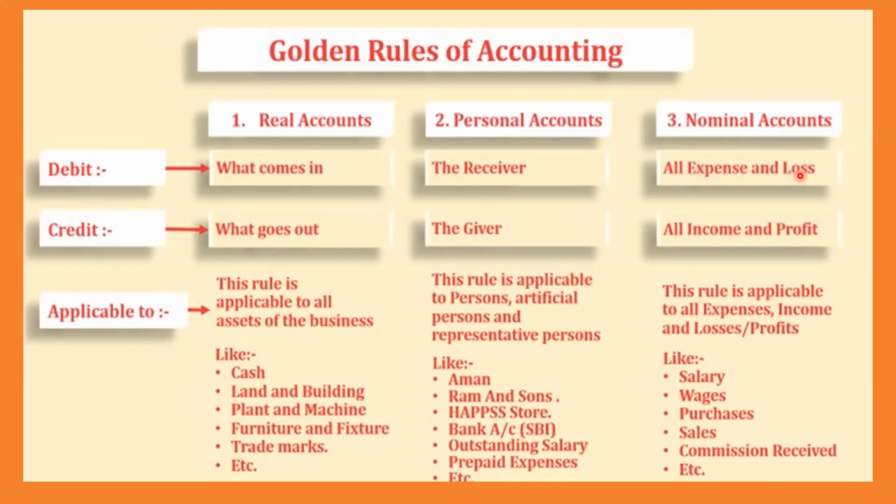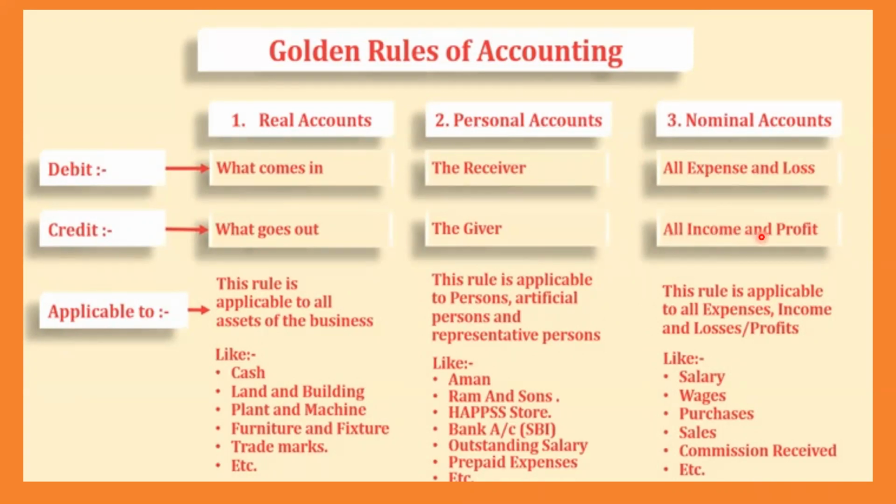So expense and loss have to be accounted in nominal account, and all income, that is revenue you generate per day or per month, per year, and the profit you have earned. So everything should come under nominal account. Clear? So nominal account consists of two things: expenses and losses, income and profit.